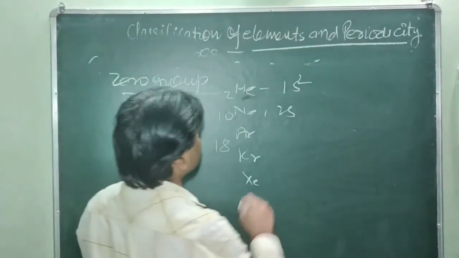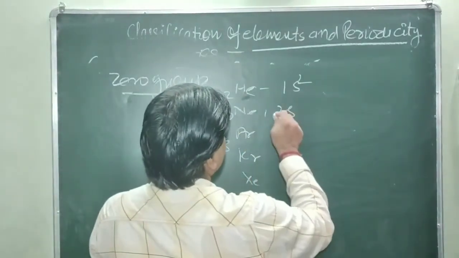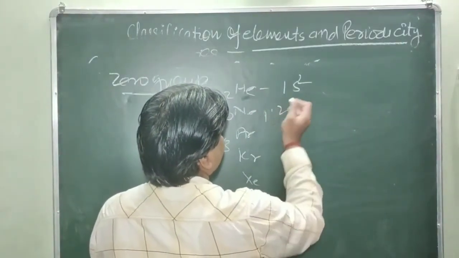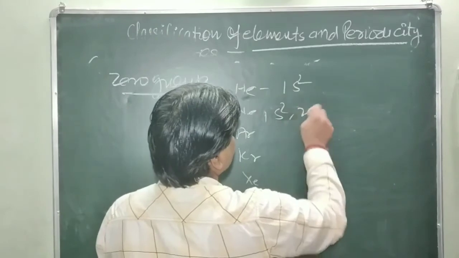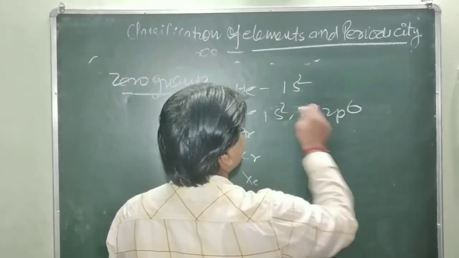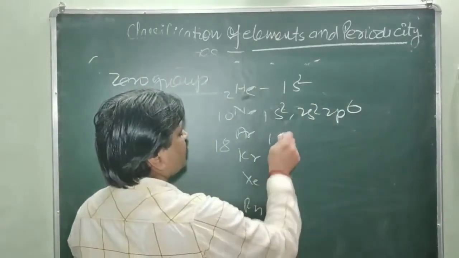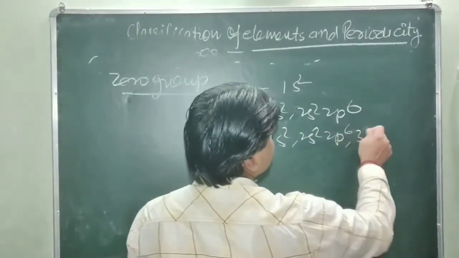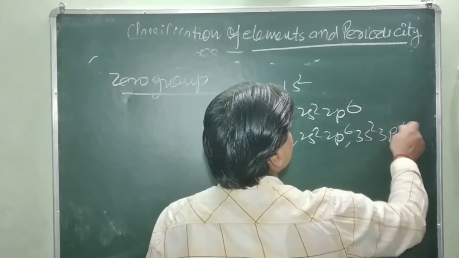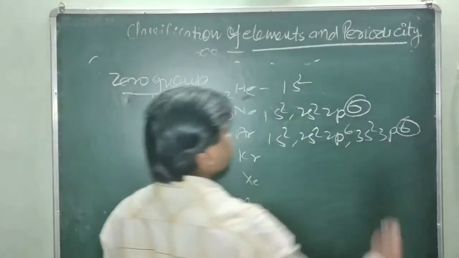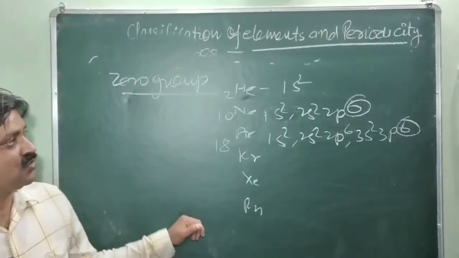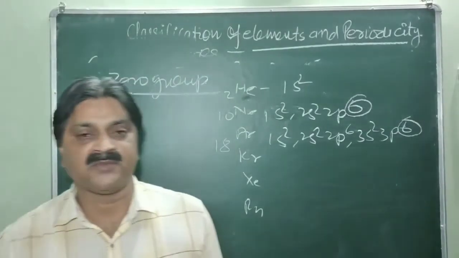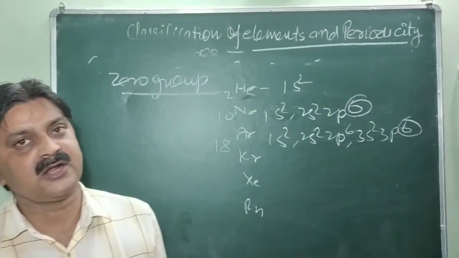Neon is 1s2, 2s2 and 2p6. Argon is 1s2, 2s2, 2p6, 3s2 and 3p6. So p has 6 electrons, except helium, which has atomic number 2. Except helium, all the elements of the zero group have 8 electrons in their outermost shell, with 6 in the p subshell.